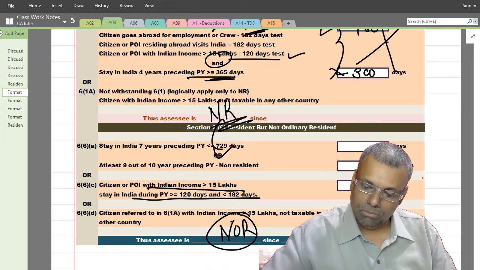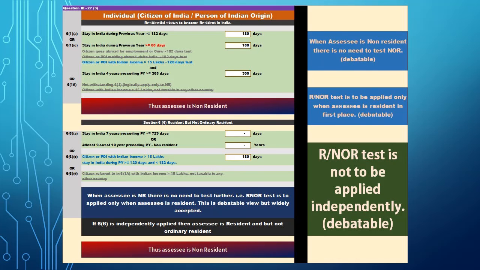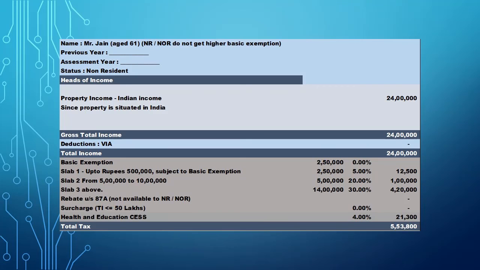So update your answer, point number 3 fully. So the assessee will be again a non-resident here, and Indian income will of course be taxable in India, and accordingly you can calculate the tax liability.